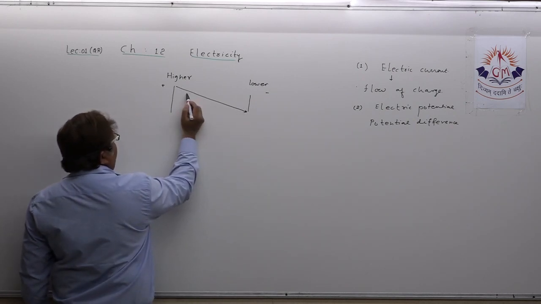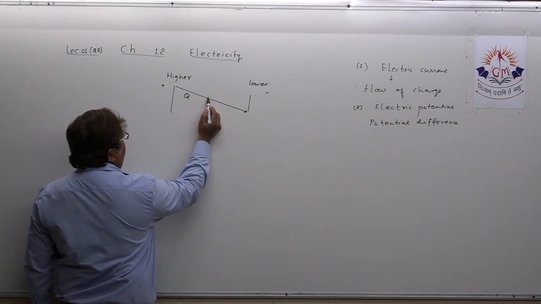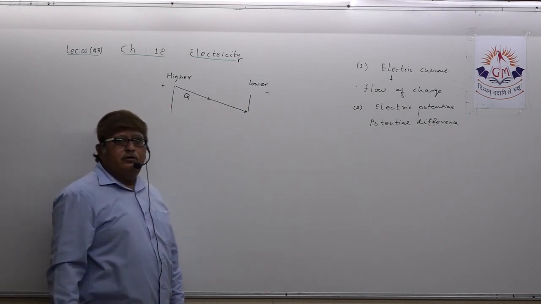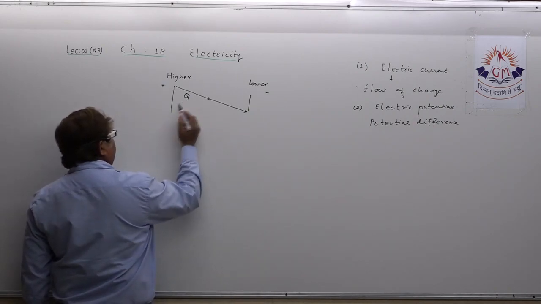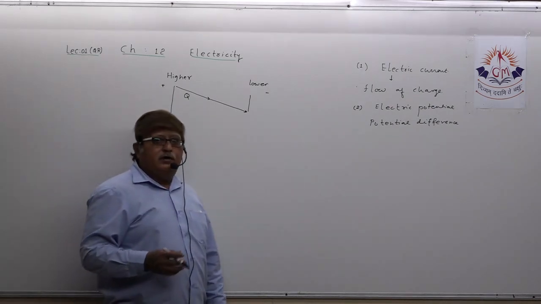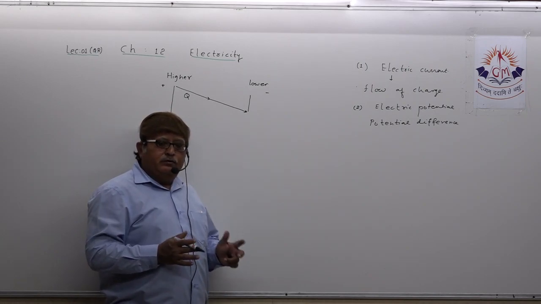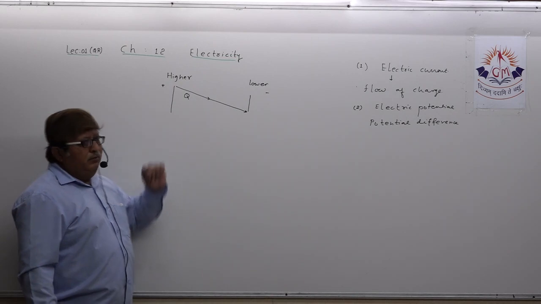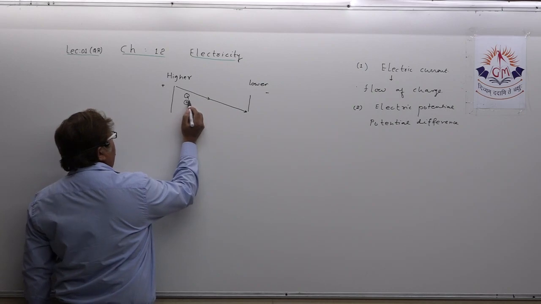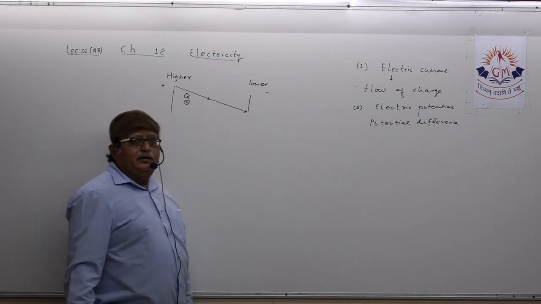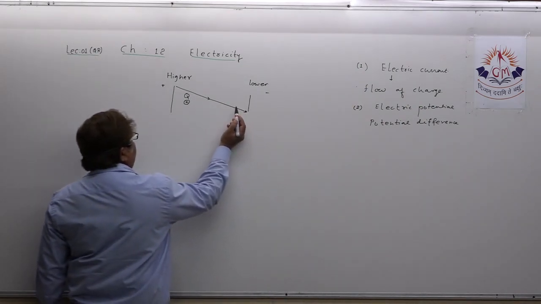Understand? And the symbol for charge you all know, that is Q. We all know that charge flows from higher potential to lower potential. And dear student, you have studied that charges are of two types, positive and negative. But here, for conceptually understanding the topic, we have taken charge as unit positive charge.